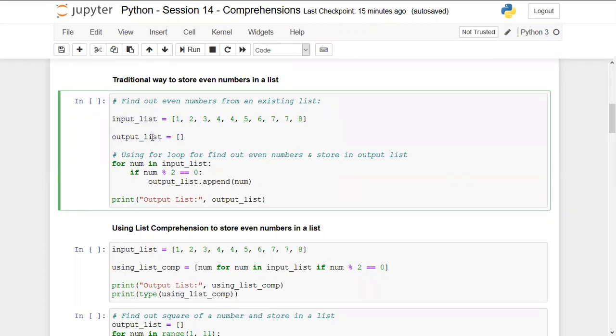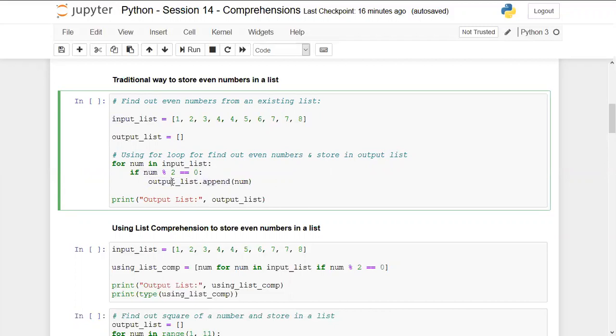The logic that we are going to define is, we will run a for loop on the input list to check each element if it is even or odd, and then we are going to write if num modulus 2 is equal to 0. In each iteration, it will check if the remainder is 0 or not. If it is 0, which means the number is even, it will append. Yesterday we talked about various methods. So append is one of the methods that are applied on lists. This is a list method.